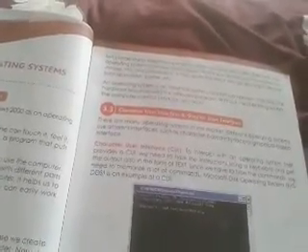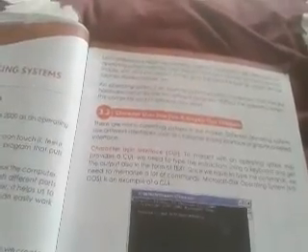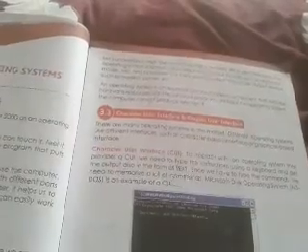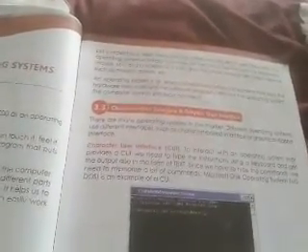You type open, then the file name, and press enter, then your file will open. So you need to memorize lots of commands. If you want to close that file, again you have to type a command.